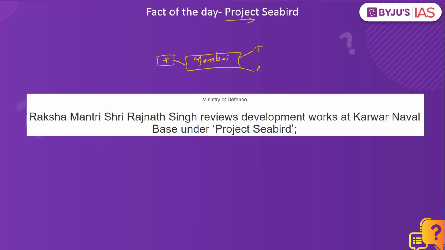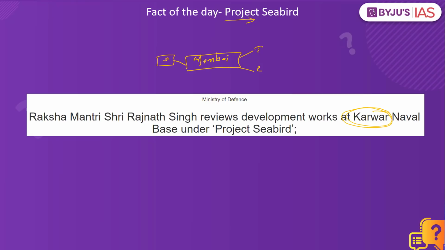So what did India do? India was looking at other places along the western coast so that it could establish a new naval base. It looked at multiple places like Tiruvananthapuram, Kannur, and many other places, and finally what it selected is one of the ports in the state of Karnataka called Karwar. So what is this Project Seabird? Project Seabird happens to be one of the operations where they wanted to ensure that there is construction of a new naval base at Karwar.